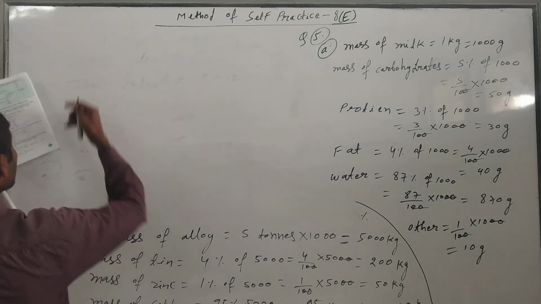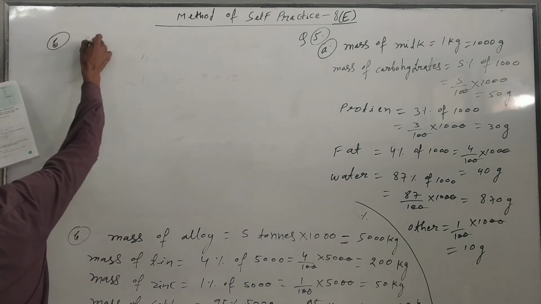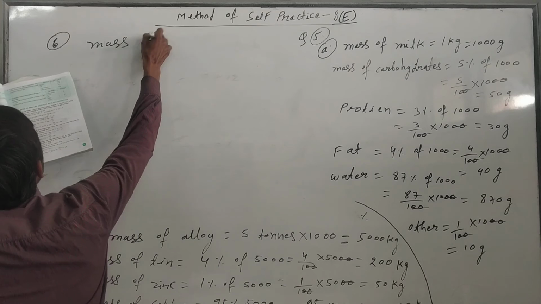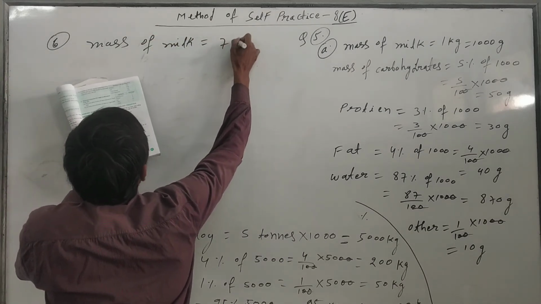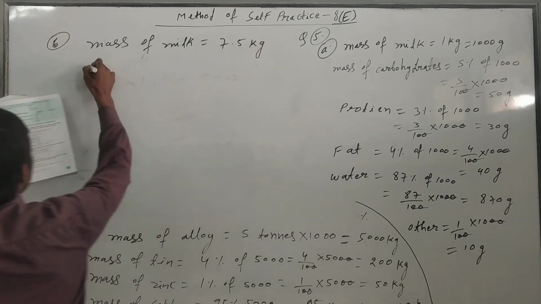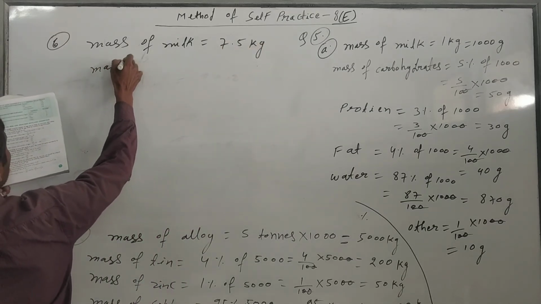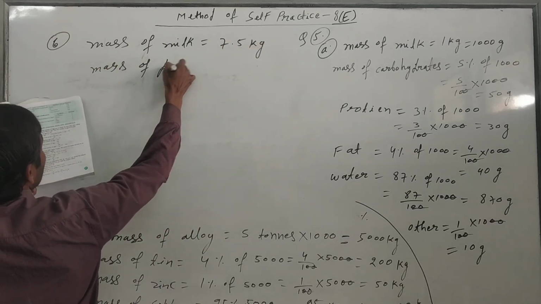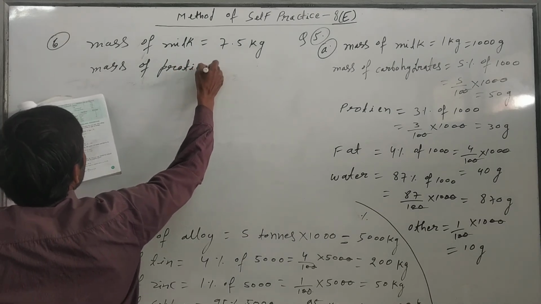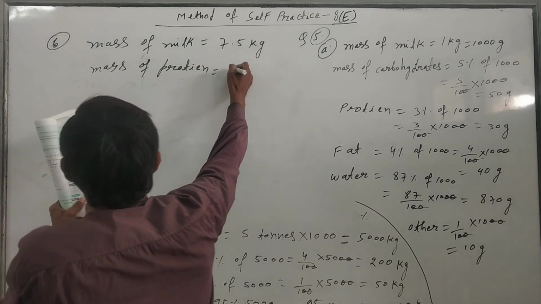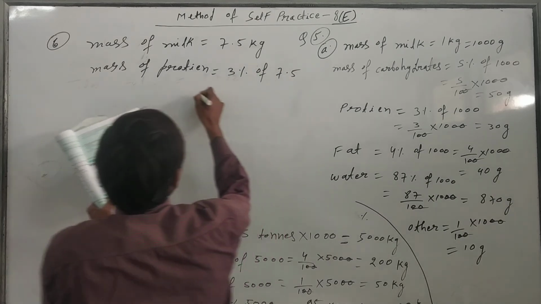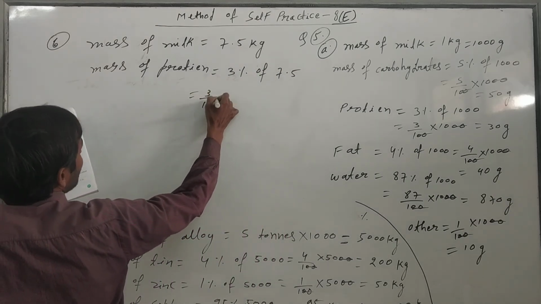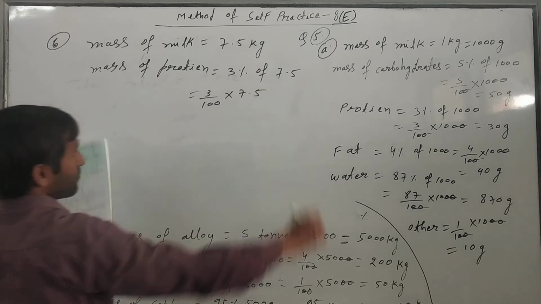In the B part, the mass of milk is equal to 7.5 kg. The mass of protein will be protein is 3% of 7.5 kg. So 3 upon 100 into 7.5.